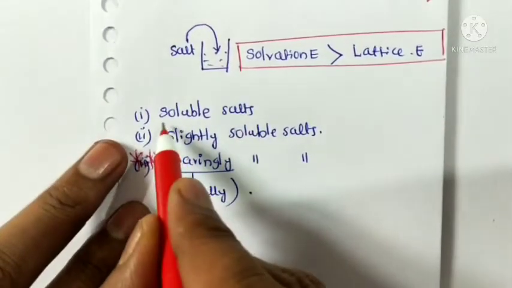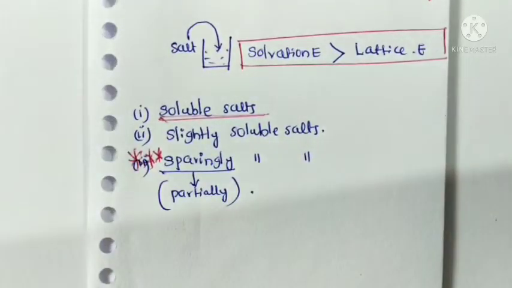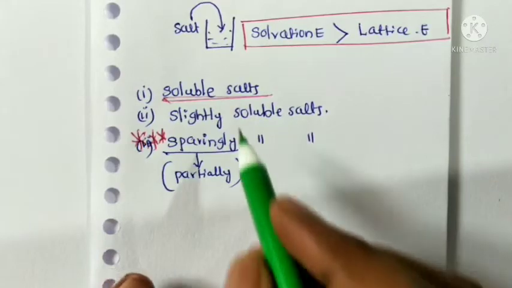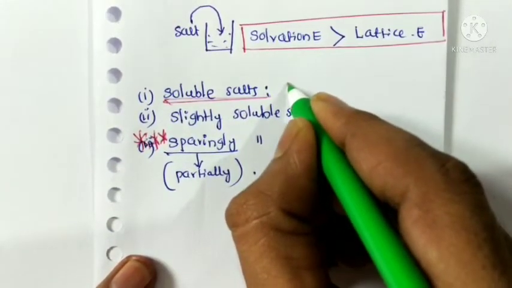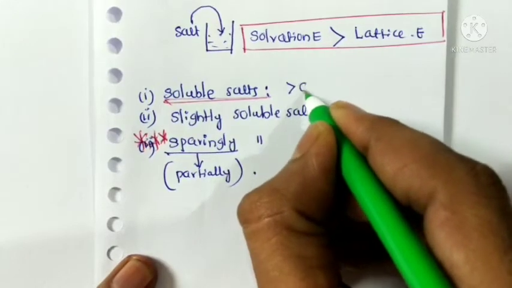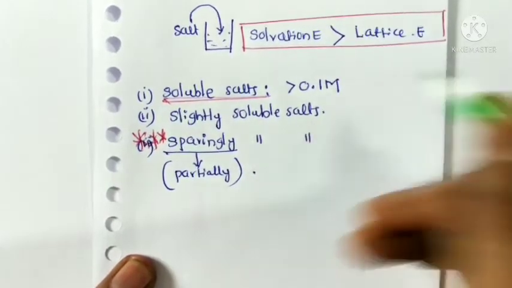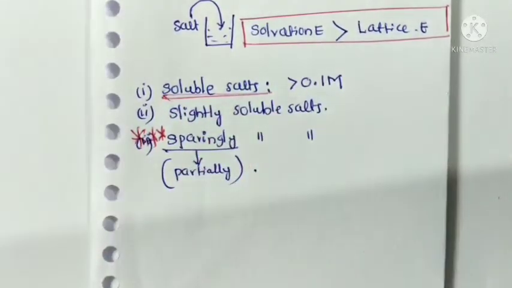Now, what is a soluble salt? Salts whose solubility is greater than 0.1 molar are called soluble salts.